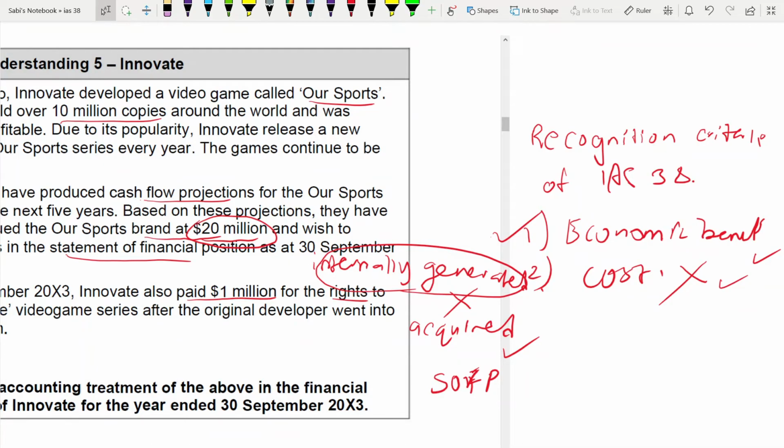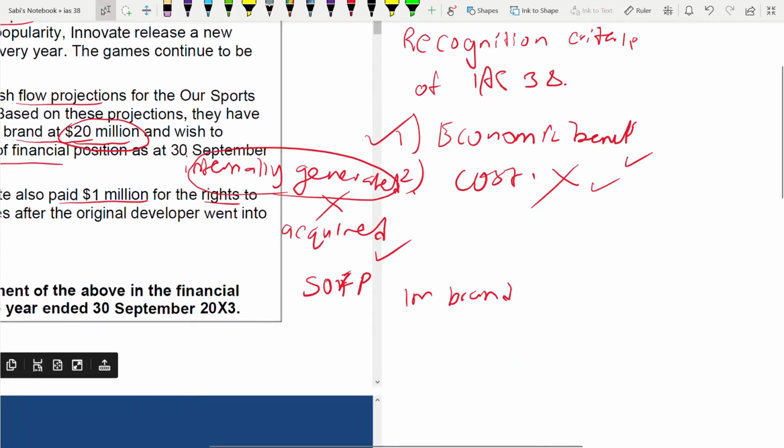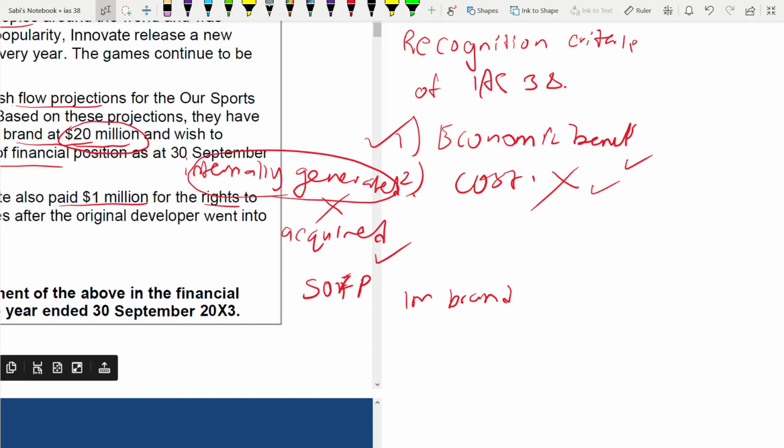Okay. But remember, once you have initially recognized it at cost, in subsequent periods the 1 million brand will be amortized. You have to talk about amortization. Once you have recognized an intangible asset, next is amortization. You need to talk about it always.